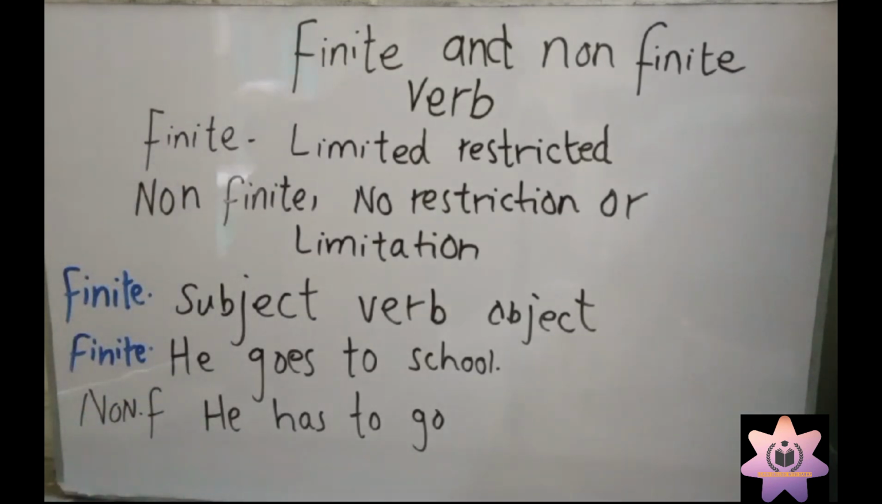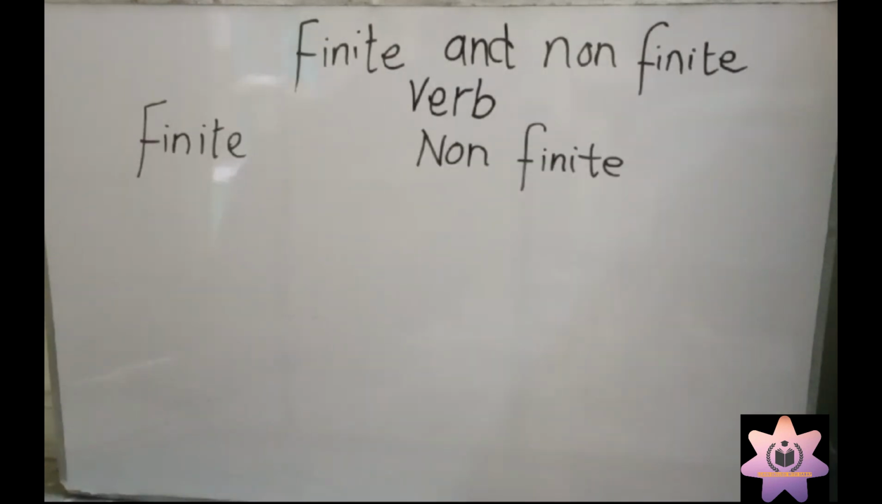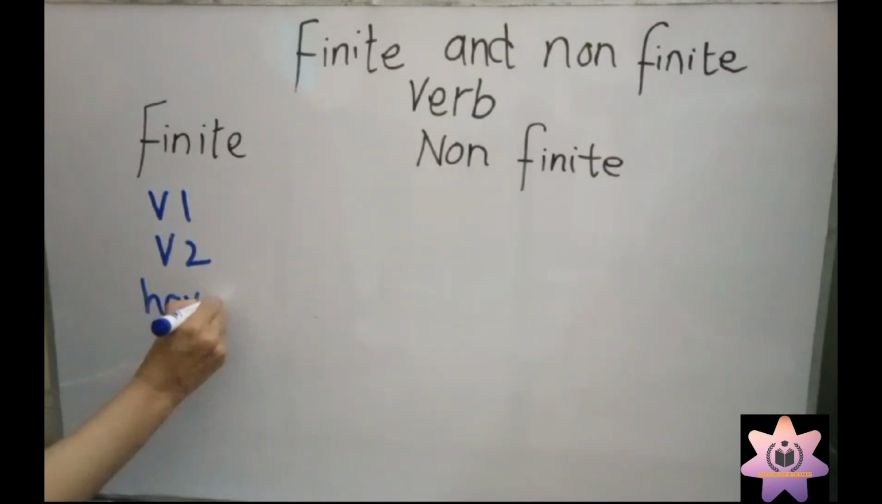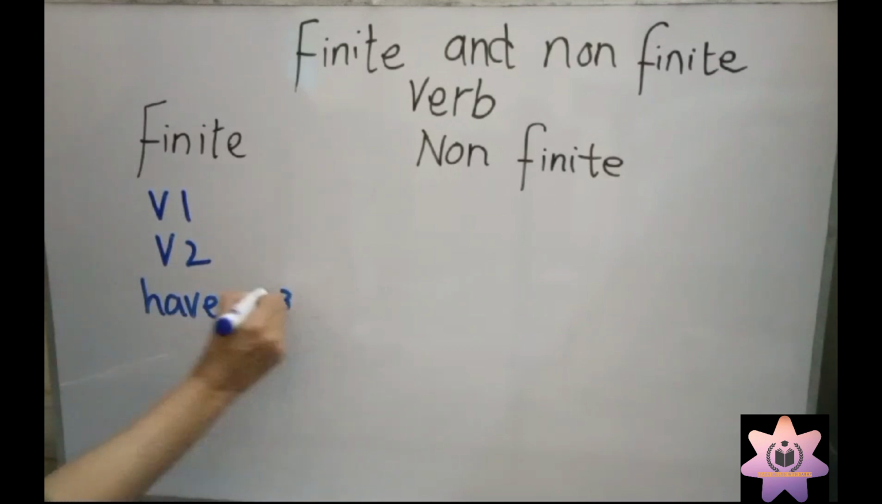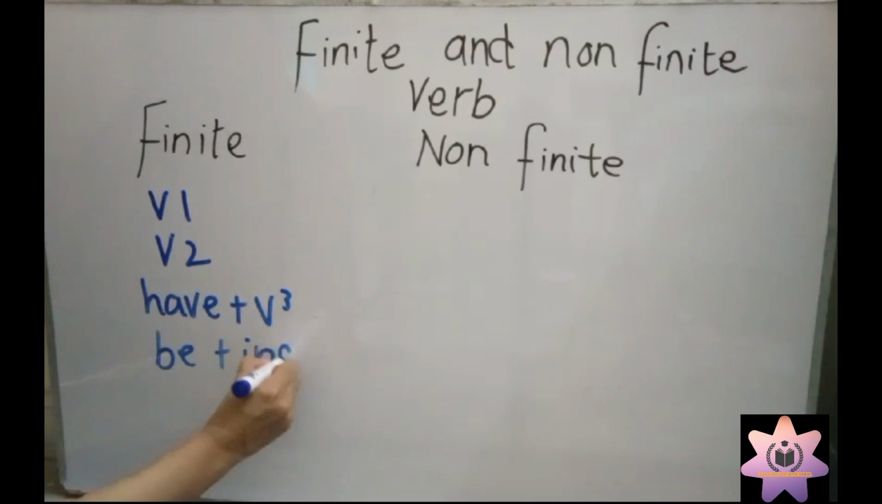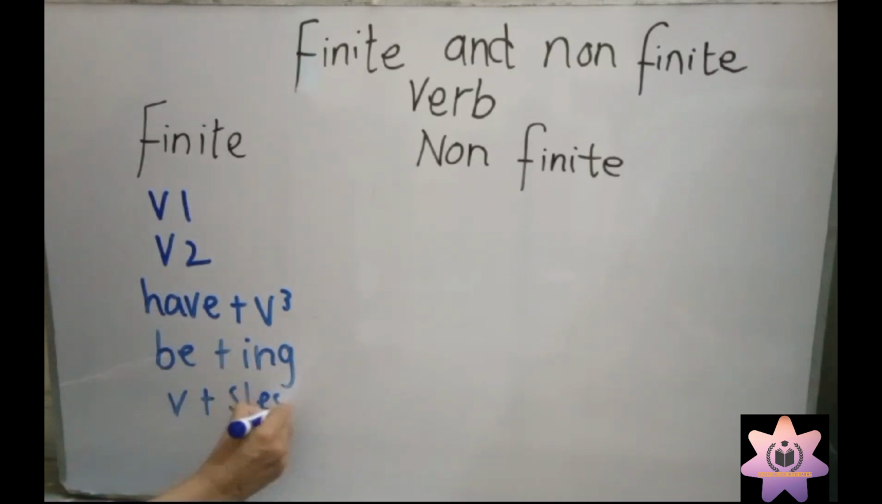Okay, now I am going to tell you more examples of finite verb and non-finite verb. In finite verb you will see first form of verb, second form of verb, have plus verb third form, be plus ing, verb plus s or es. Proper tenses are used in finite verb. So in non-finite verbs there will be no tenses.